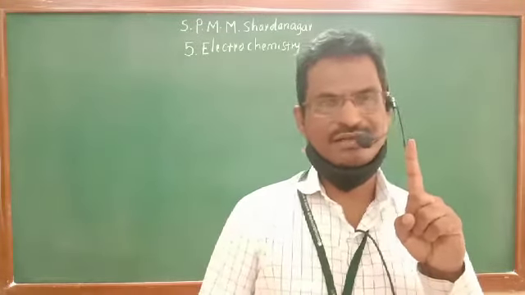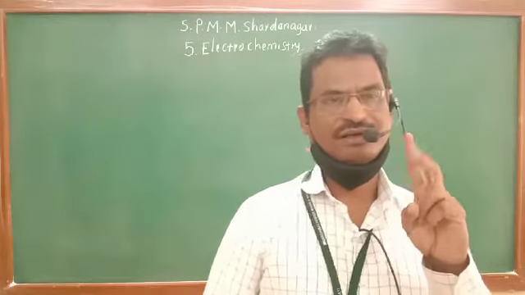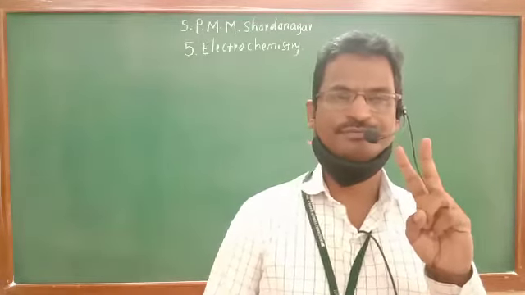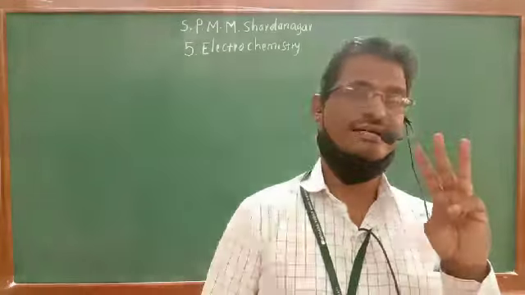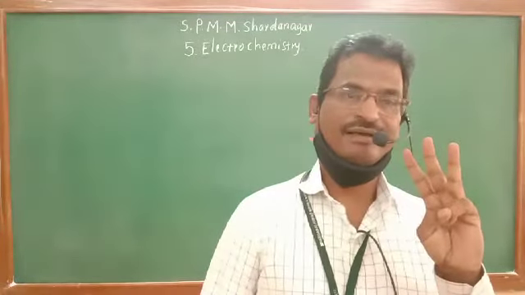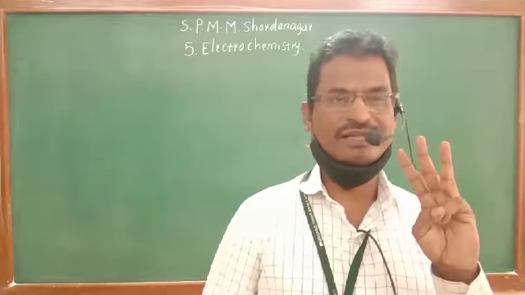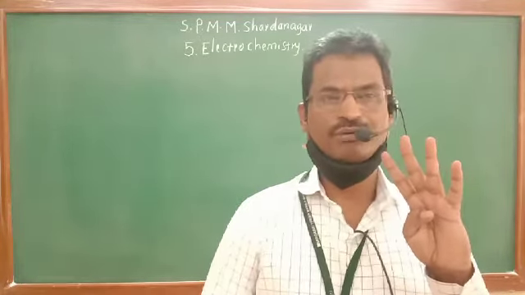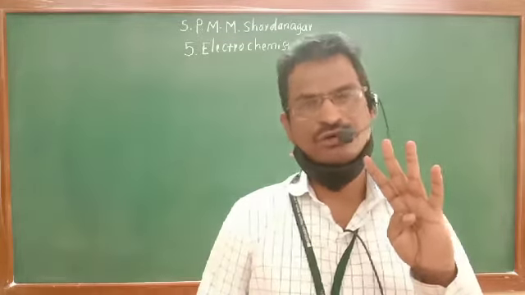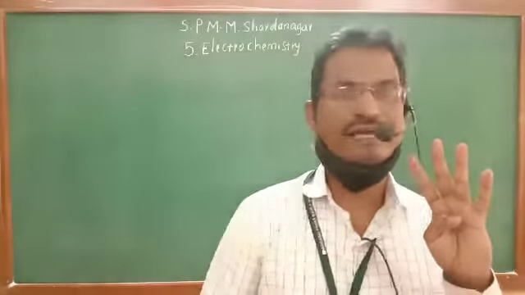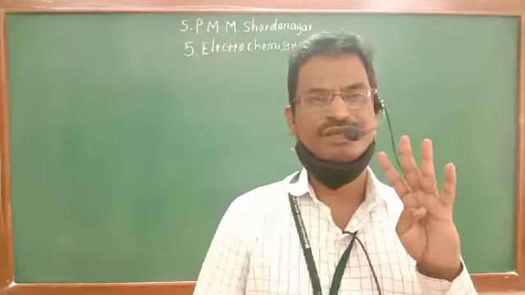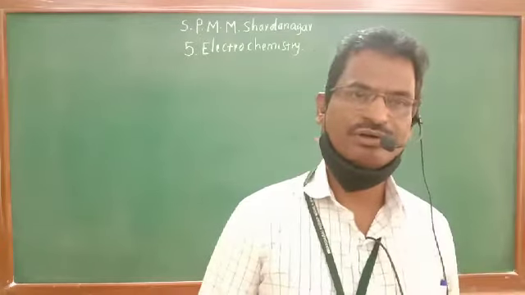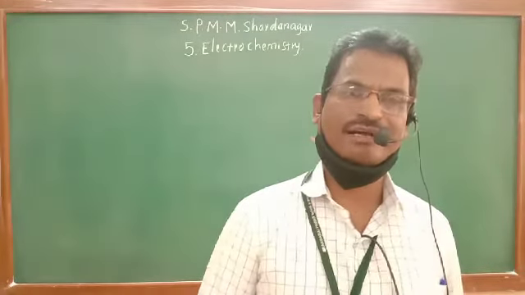Here problems are there, so that is a mathematical chapter. Solutions and colligative properties, that is also a mathematical one. Chemical thermodynamics and energetics, that is a chapter containing numericals, a mathematical chapter. Ionic equilibrium we have studied, that is also a chapter containing numerical examples, so a mathematical chapter. Chemical kinetics, which we completed last, also contains a mathematical part.